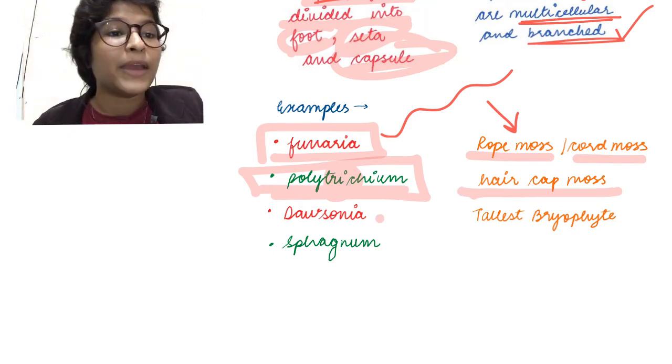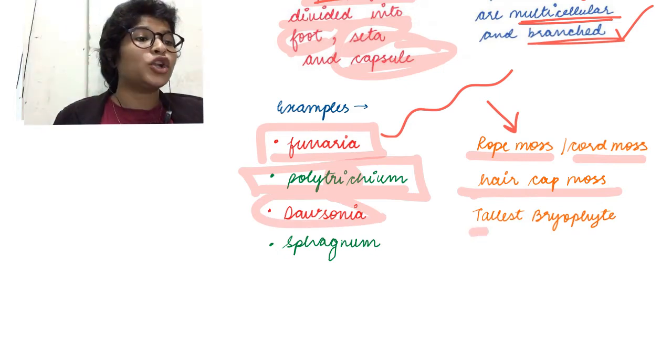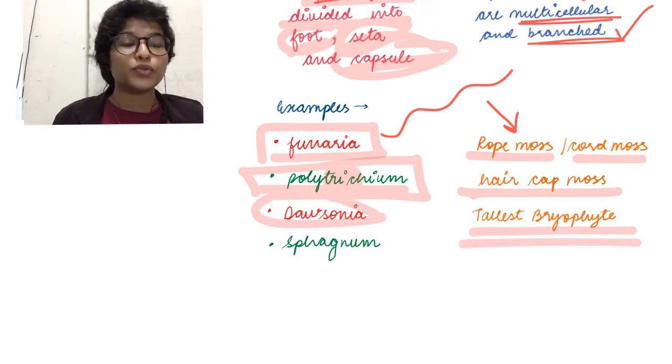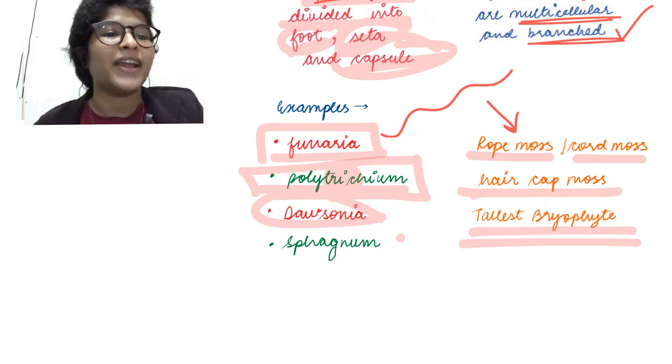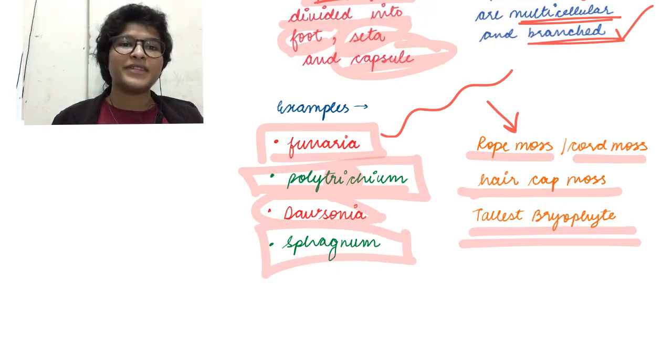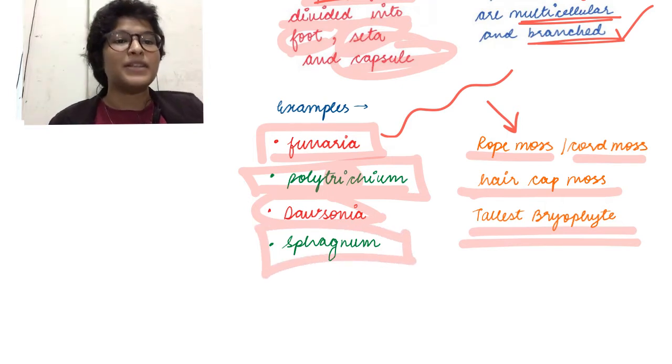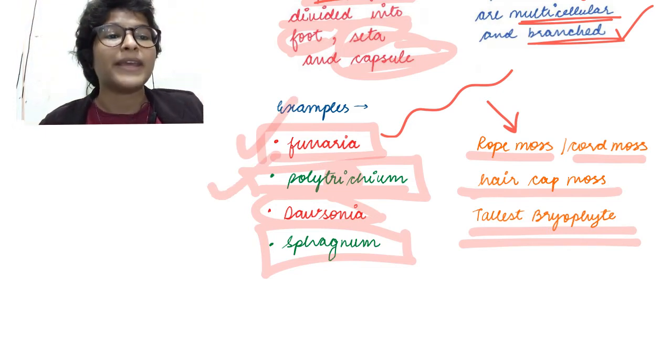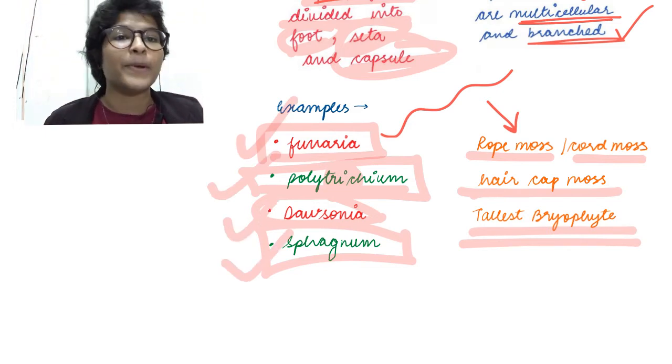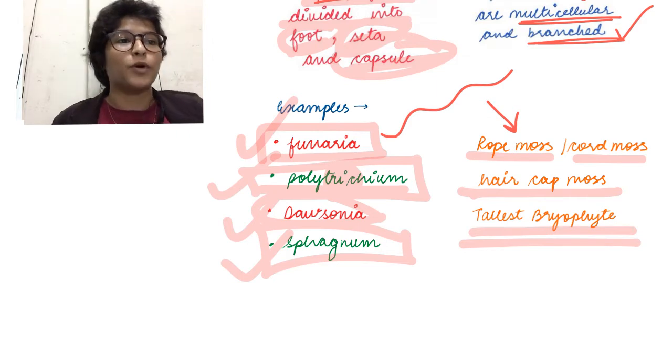Okay? Then we have Dawsonia. It is the tallest bryophyte. Dawsonia is the tallest bryophyte. And finally Sphagnum. Okay? So these examples, that is Funaria, Polytrichum, Dawsonia and Sphagnum, are the important examples of mosses.